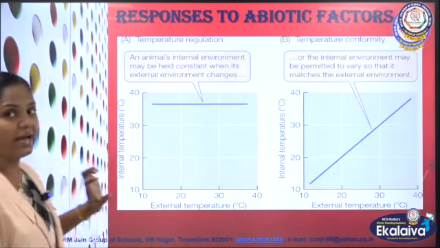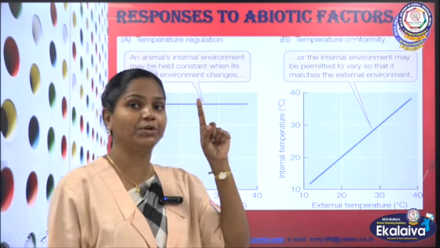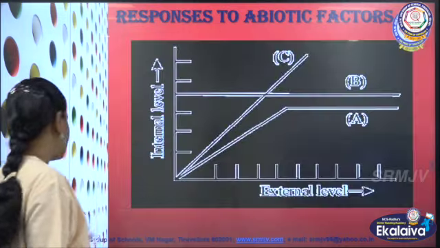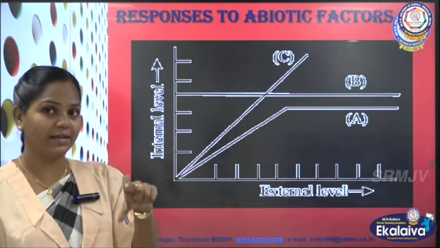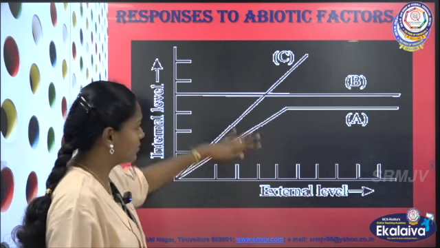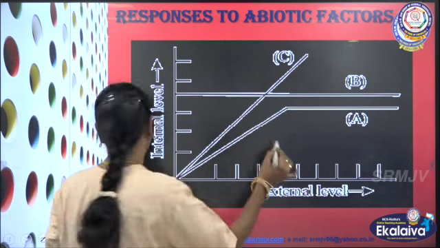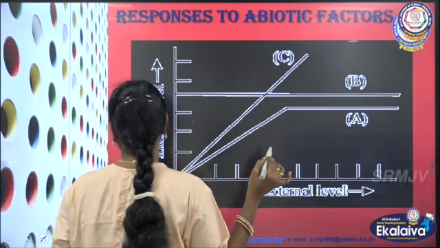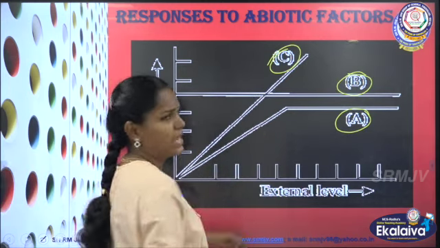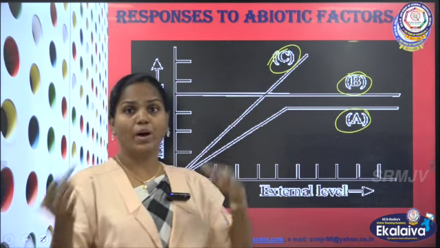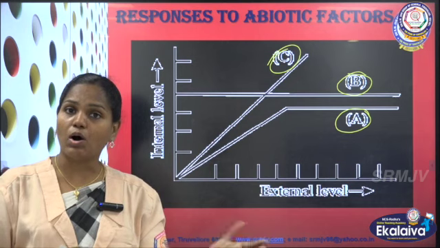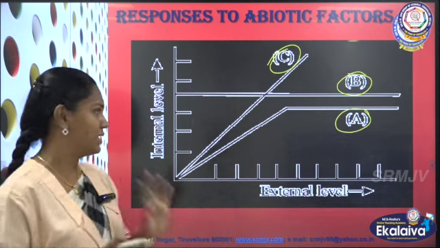So this is a graph. Already I told you in our first video, we have so many graphical questions in this lesson, and this is one graph which is given under this particular topic, responses to abiotic factors. This is how they will give you the graph and they will mark it like this. See here, A, B and C. They will ask you what is A, what is B, what is C, why A is so, why C is called so, whatever it is. I will tell you now.